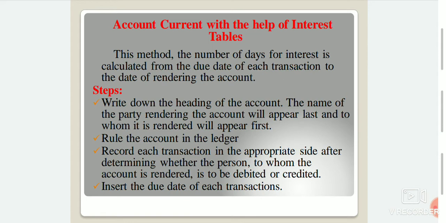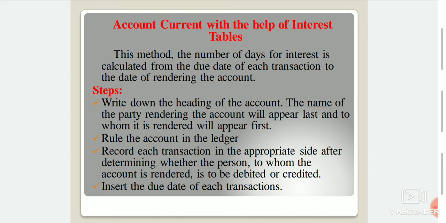The following steps are followed for preparing an account current. The first one, write down the heading of the account. The name of the party rendering the account will appear last and the one to whom it is rendered will appear first. The next thing, rule the account in the ledger.